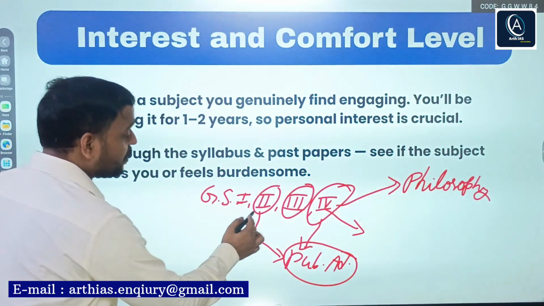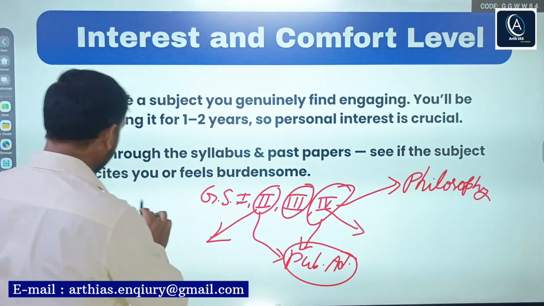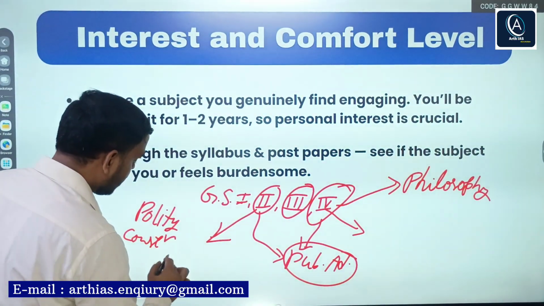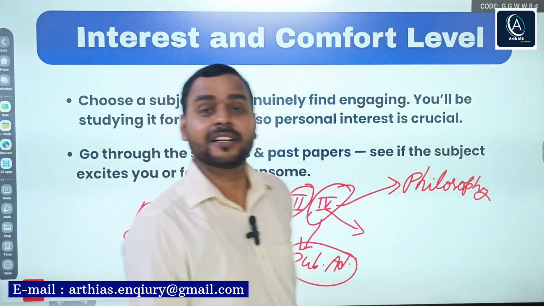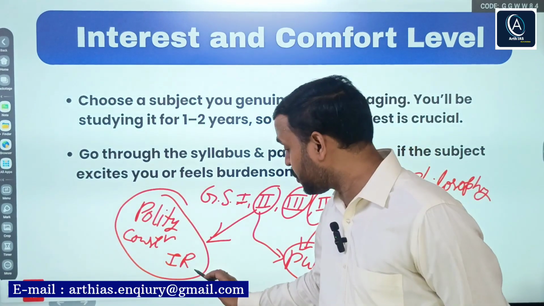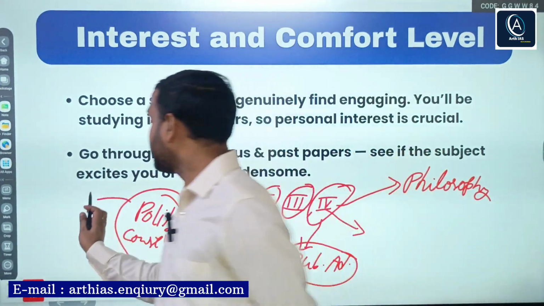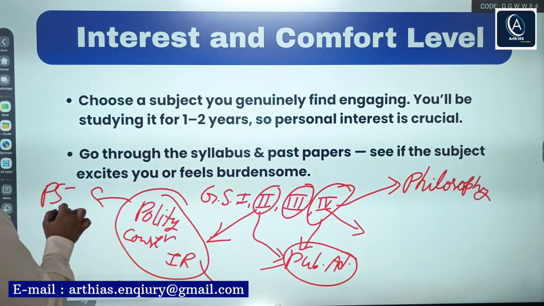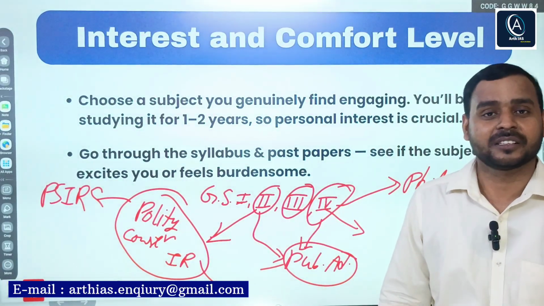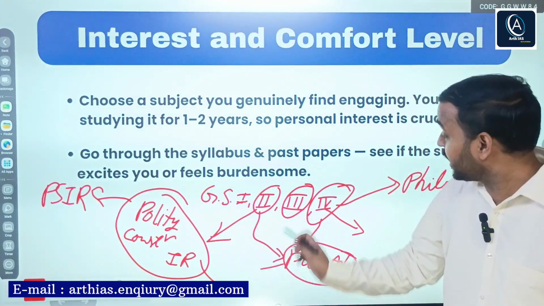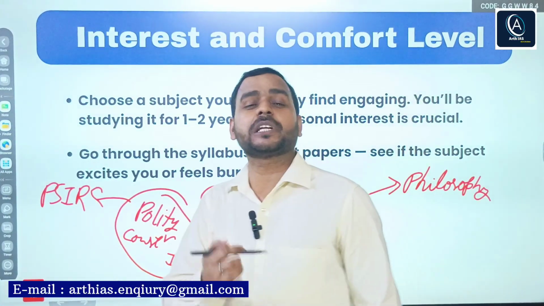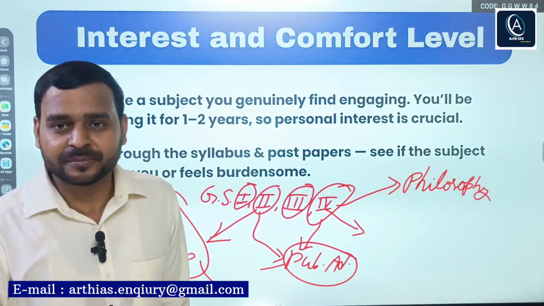Apart from that, while studying GS paper 2, you study polity, constitution, international relations. These topics, and also governance, as I said, overlap with what? Political science and international relations. So you can see how GS papers 1, 2, 3, 4 can also help you determine the right optional paper.